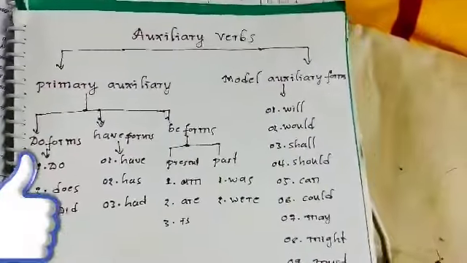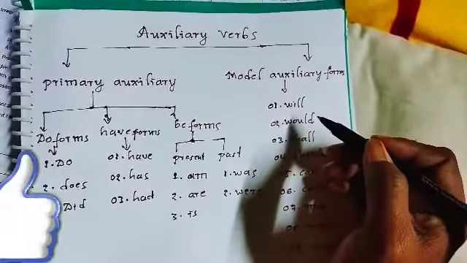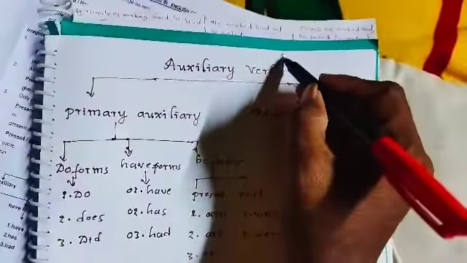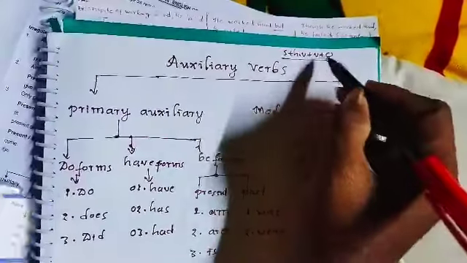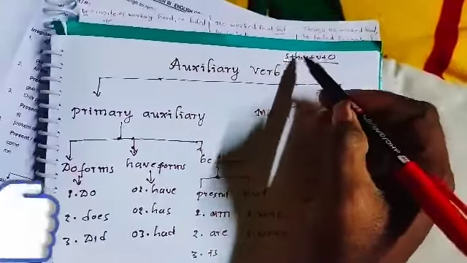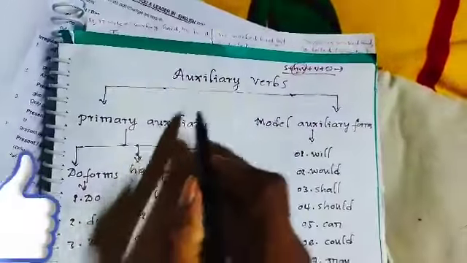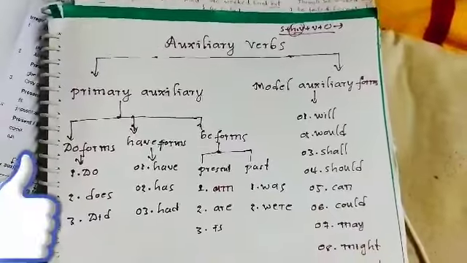Previously, we discussed the subject and predicate. In every sentence there is a helping verb. So what is a helping verb? A helping verb is known as an auxiliary verb.